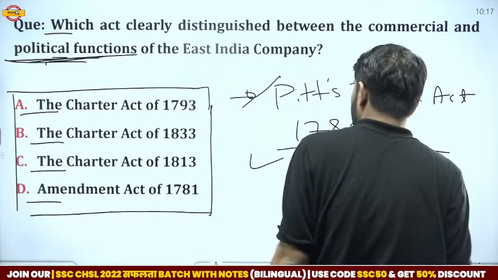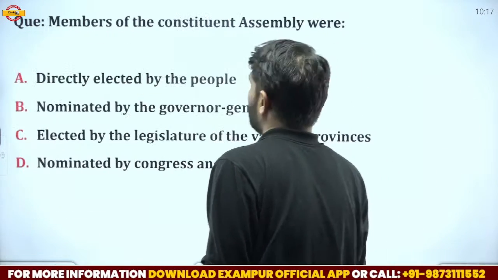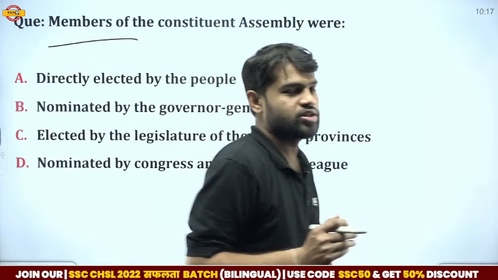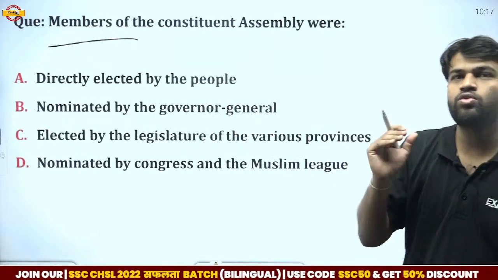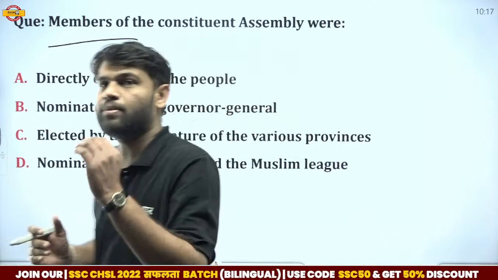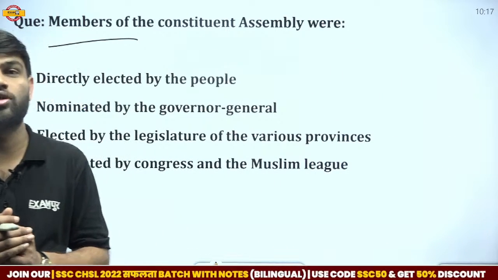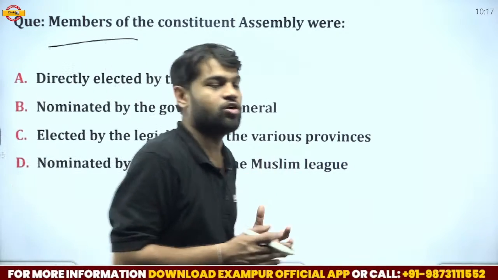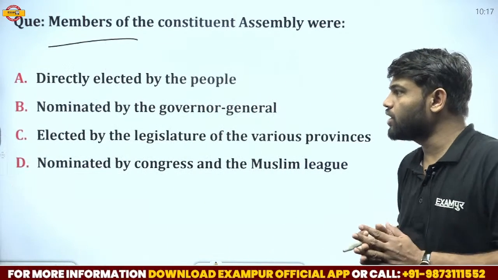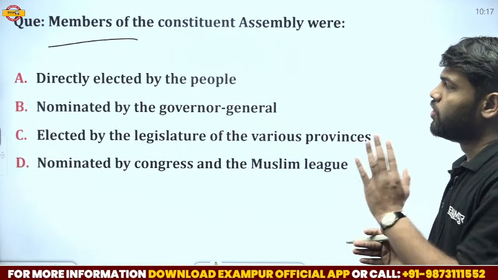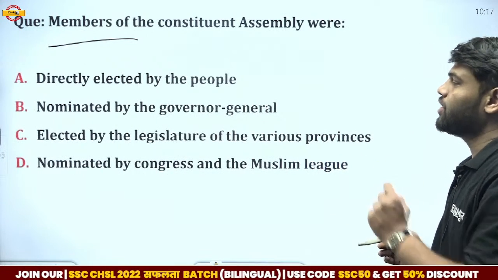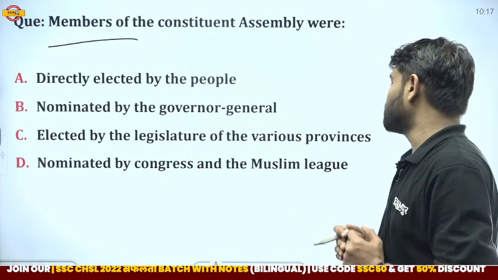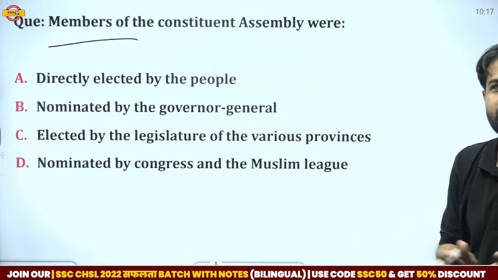Here we have another question: members of the Constituent Assembly were. The question is related to the Constituent Assembly. We have to find out who elected the members of the Constituent Assembly. Here we have some options: directly elected by the people, nominated by the Governor General, elected by the legislatures of the various provinces, and nominated by Congress and the Muslim League. So what exactly is the correct answer, guys?